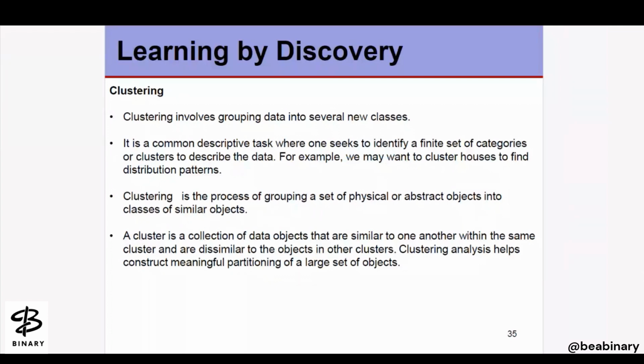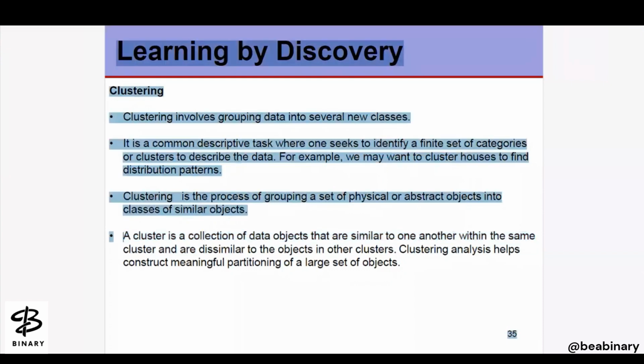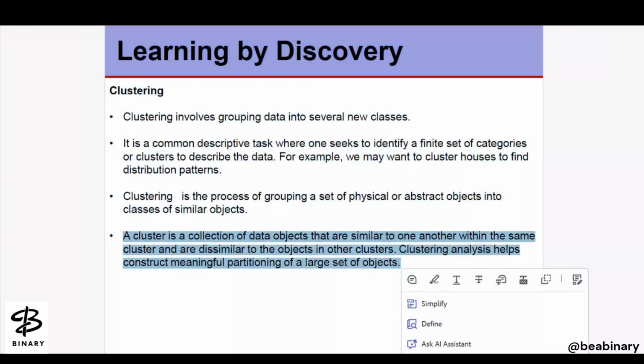So clustering is the process of grouping a set of physical or abstract objects into a class of similar objects. If we are talking about abstract objects, you must know what abstract objects or physical objects we are talking about here. So simply, a cluster is a collection of data objects that are similar to one another within the same cluster and are dissimilar to the objects in the other clusters.